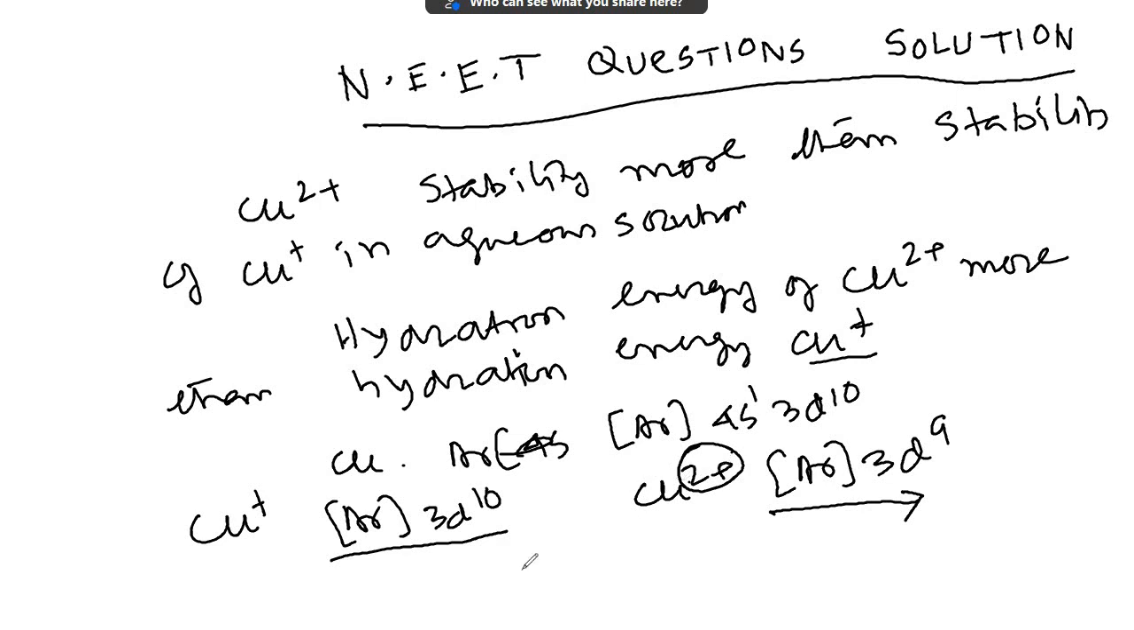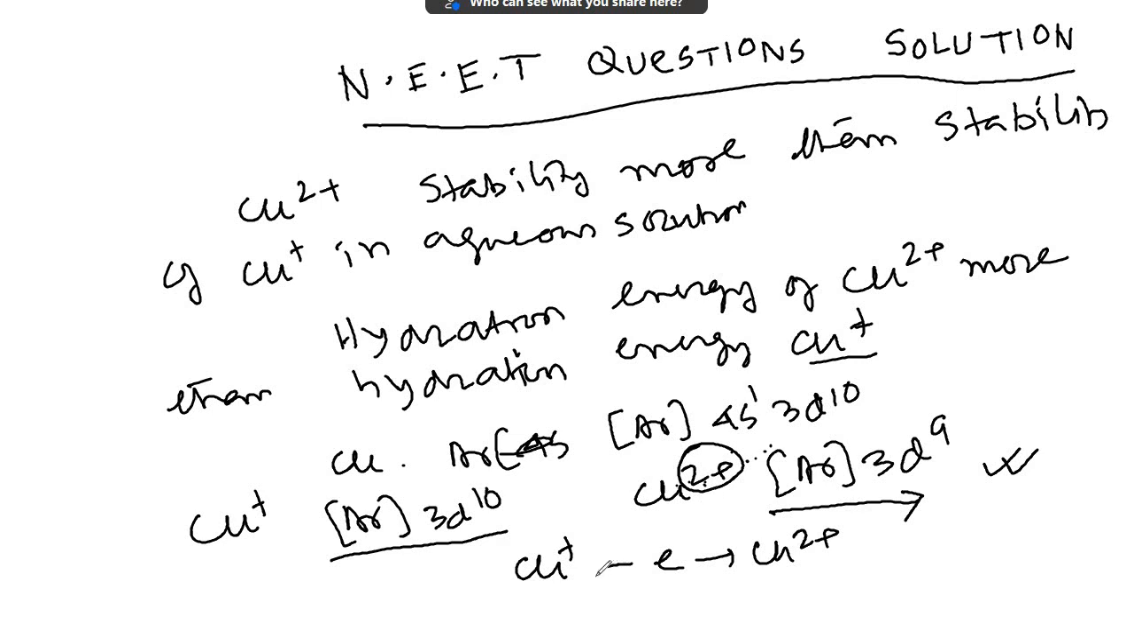Okay, why is it more stable? First of all, the higher hydration enthalpy of Cu2+ exceeds the energy required to remove the electron. That means the amount of energy required to remove an electron from Cu+ to form Cu2+ is compensated by the high hydration energy. Because of that Cu2+ is more stable than Cu+ in aqueous solution. So the answer will be Cu2+.